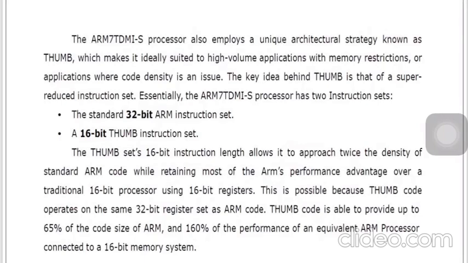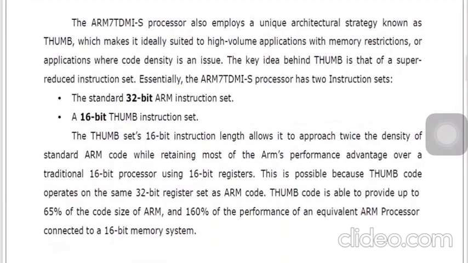Thumb code is able to provide up to 65% of the code size of ARM and 160% of the performance of an equivalent ARM processor connected to a 16-bit memory system. So that's what we know: if we are using 16-bit Thumb instructions in Thumb mode, the performance will be far better than in the 32-bit mode. Okay, these things we have already discussed in the first module. So these are some basics about our ARM7 TDMI-S processor.